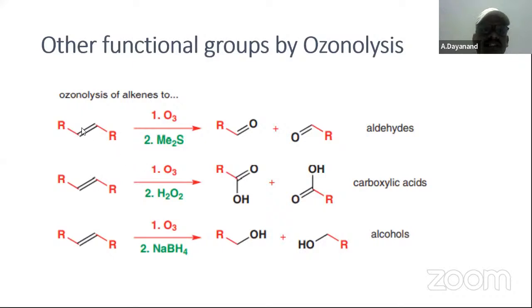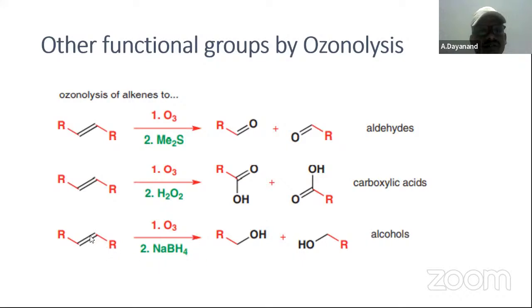Here RCHO is formed. This is RCHO, here also RCHO, and we can convert them into carboxylic acids also. If you use hydrogen peroxide, it gives carboxylic acid.